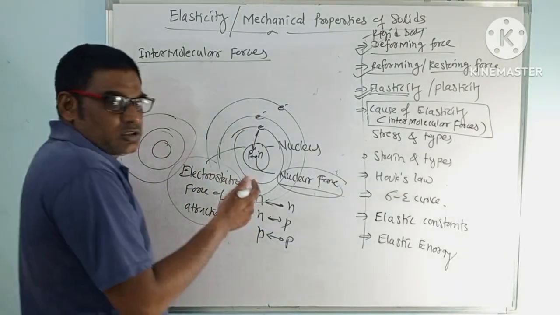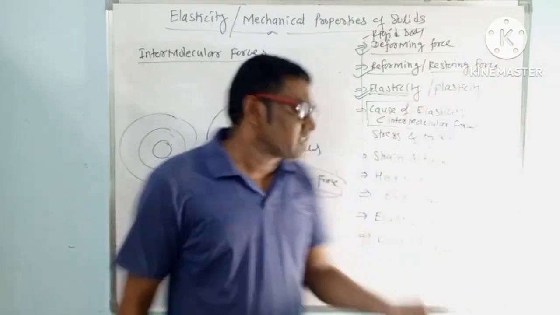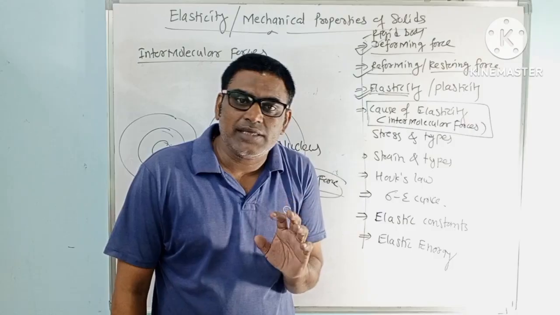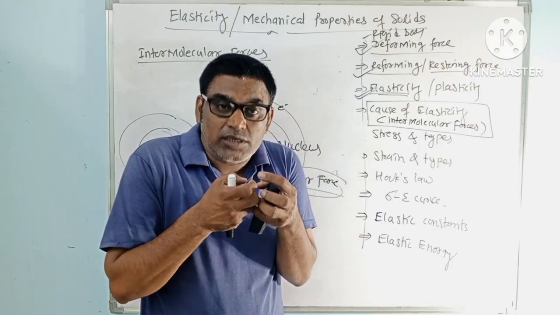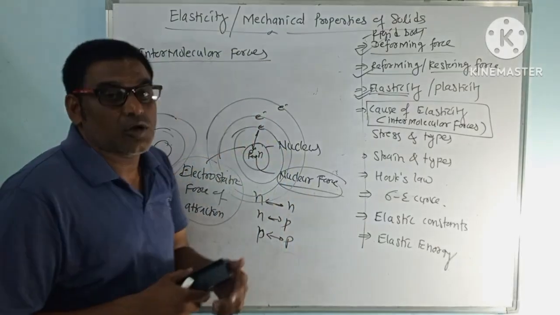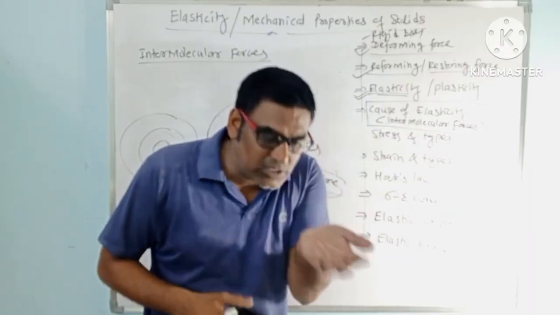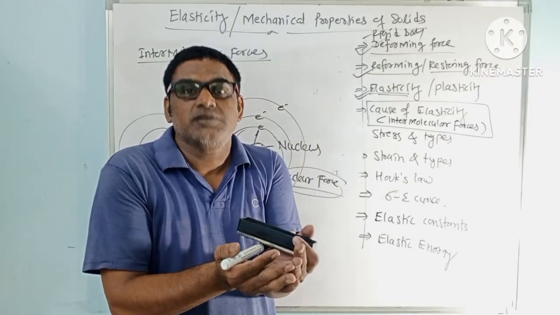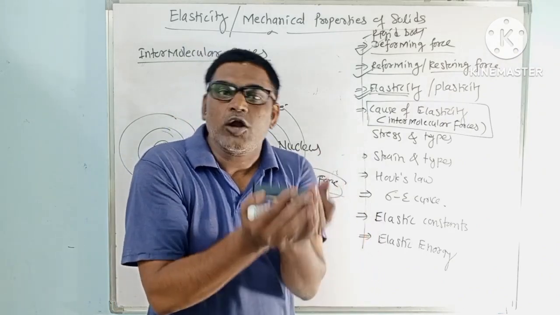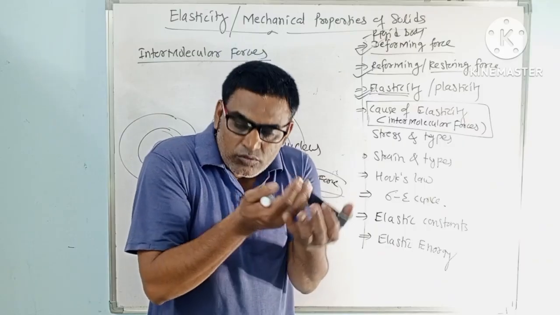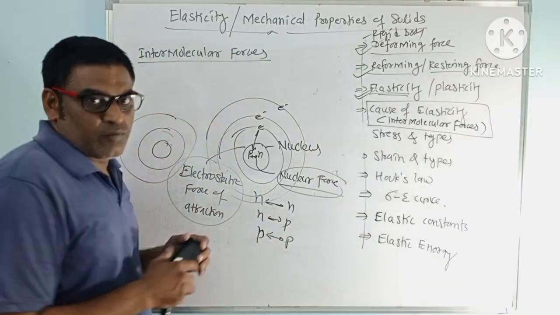Some substances are monoatomic, some are diatomic, triatomic, like that. Basically they form molecules, and molecules also attract each other with some force, and that force is called the intermolecular force. This intermolecular force is the reason for the formation of a substance, a crystal, like FCC, BCC, which we have learned, or whatever the sample may be. In the sample, many molecules are bound with each other by the intermolecular force of attraction. There are two types of intermolecular force of attraction.